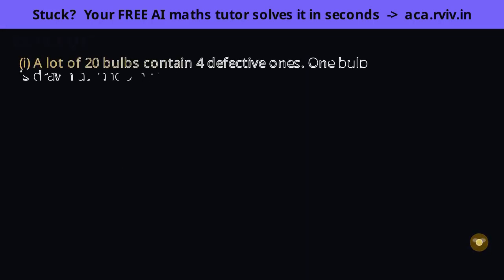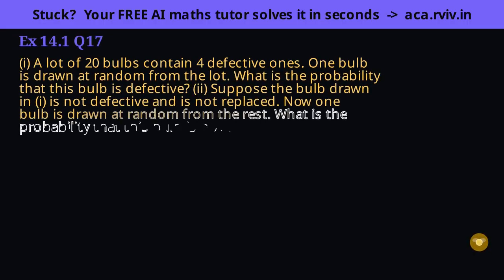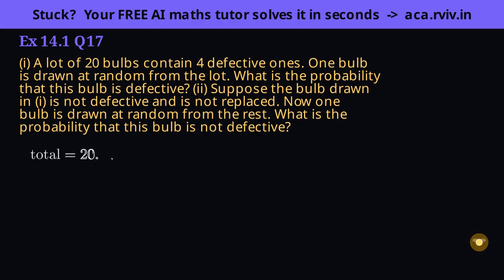Not replaced is the whole point. One draw changes both the total and the favorable count. We start with 20 bulbs, of which 4 are defective, which quietly means 16 are good. Let's hold both numbers, because the second part will move them. Part 1 wants a defective bulb, 4 defective out of 20, which reduces to 1/5.